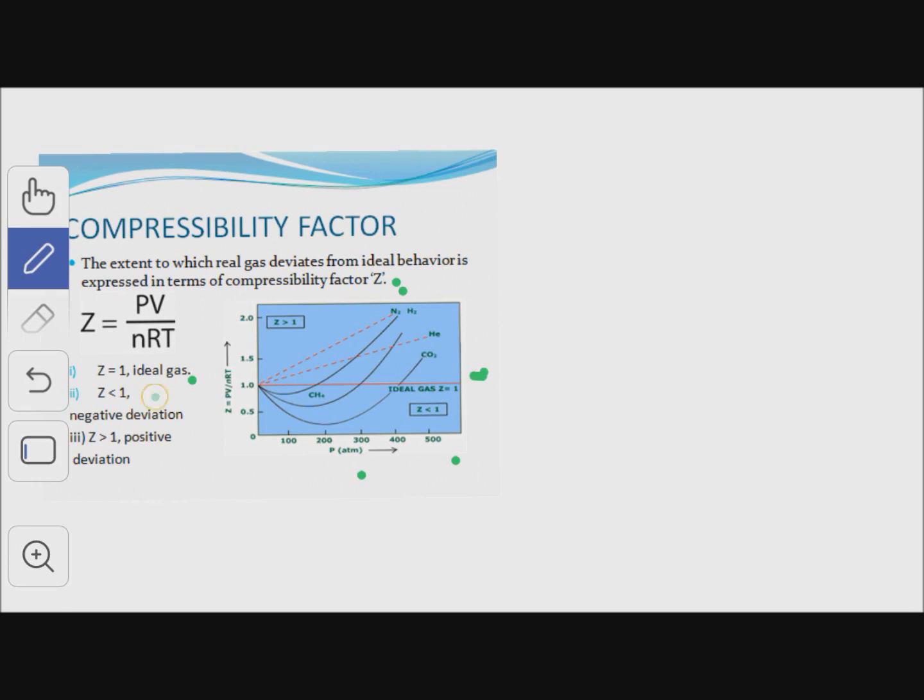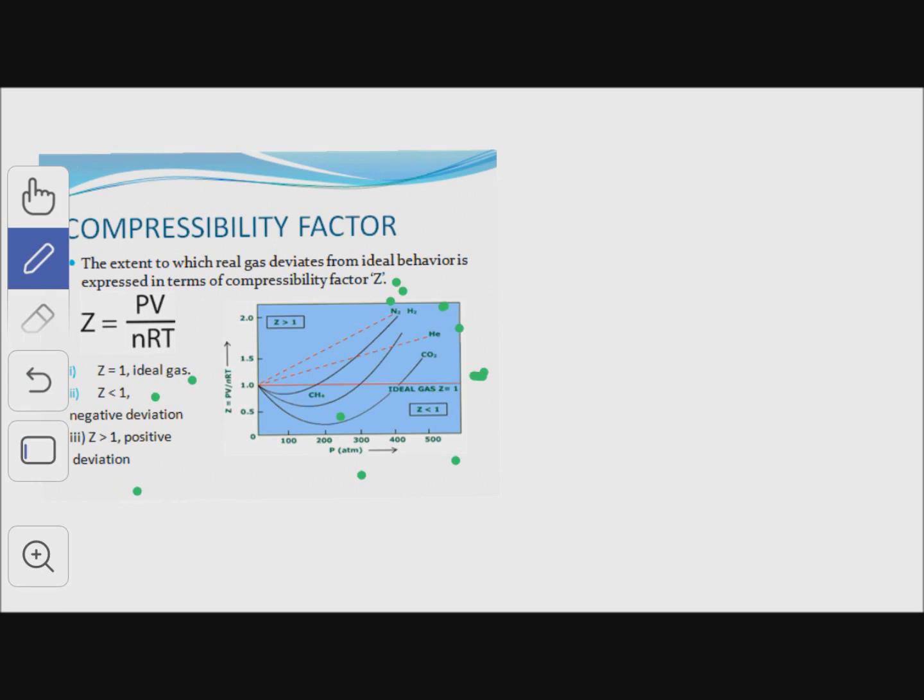If Z is less than 1, it means the gas shows negative deviation, as in the case of CH4, CO2, etc. It means these gases are more compressible. If Z is greater than 1, like in nitrogen, hydrogen, helium, they show positive deviation.